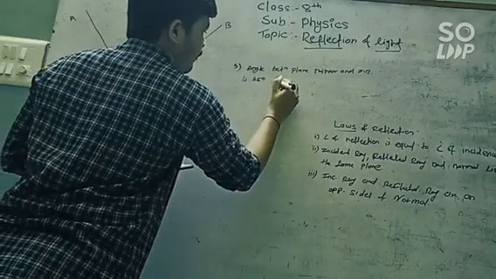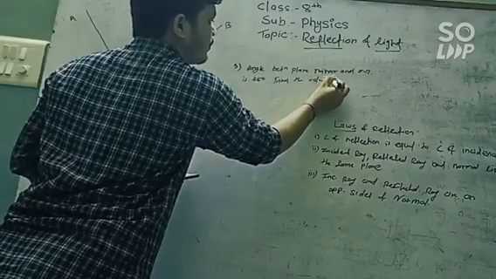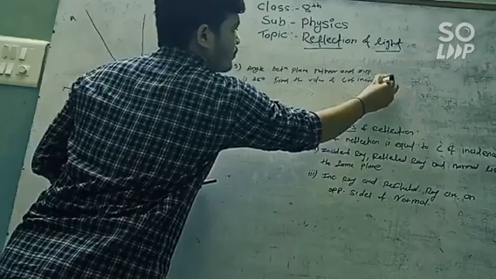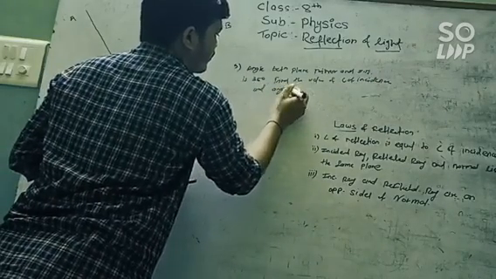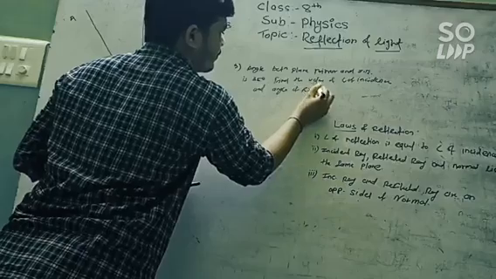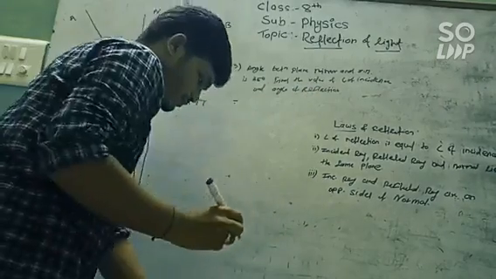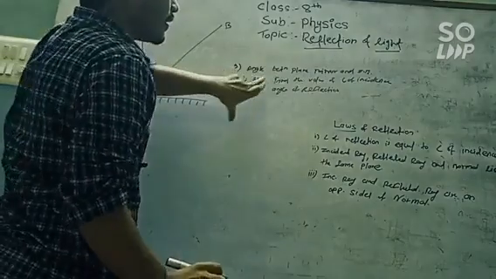Then find the values of the angle of incidence and the angle of reflection. So in this question, what we have been given is the angle between the plane mirror and the incident